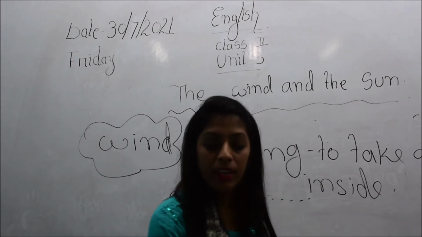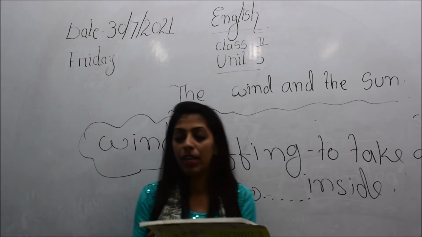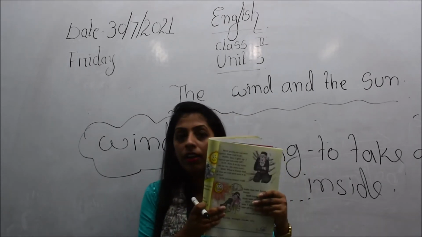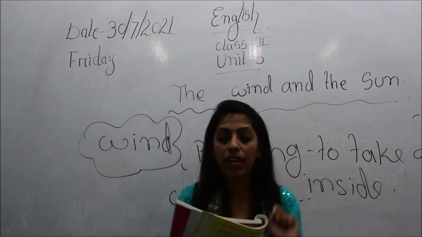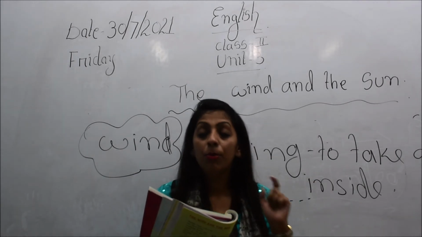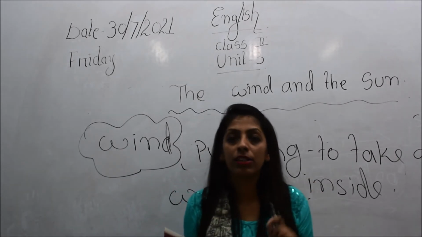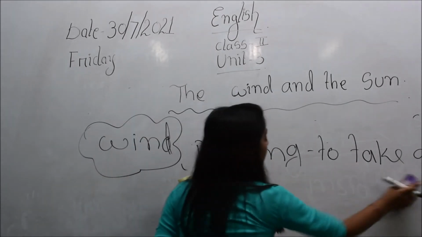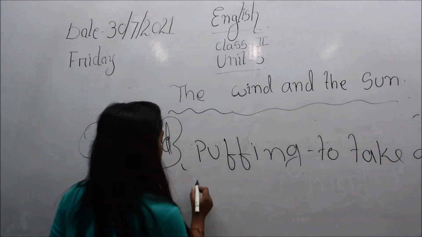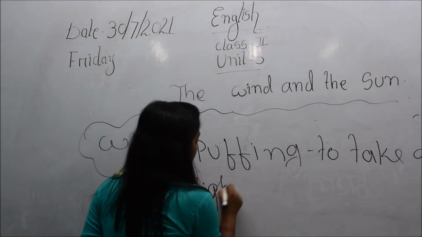Okay, then here we will see in page number 47. In page number 47, the man is pulling his coat more tightly. So what is the meaning of tightly, children? What is the meaning of tight? T-I-G-H-T.